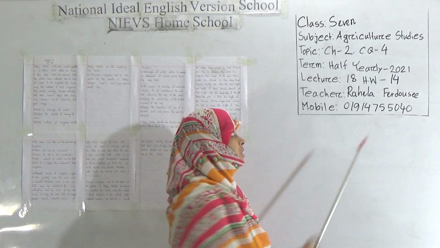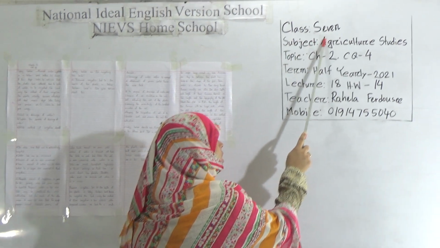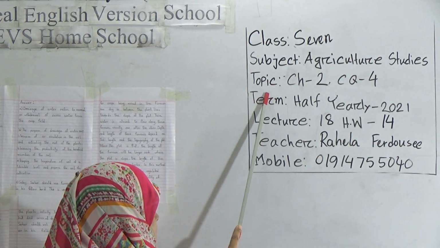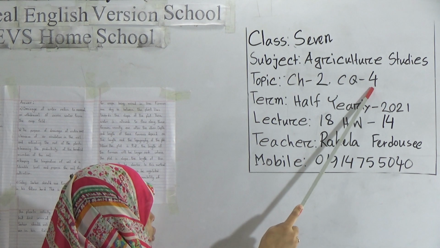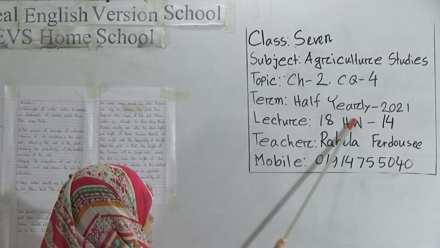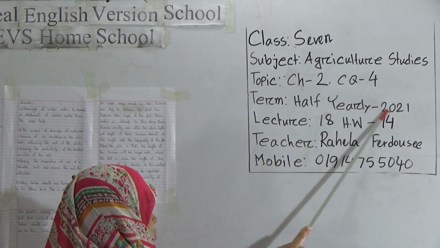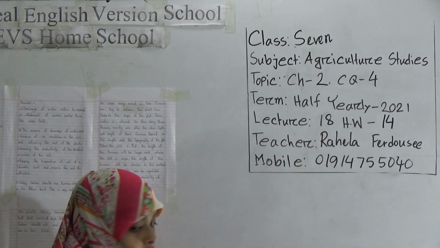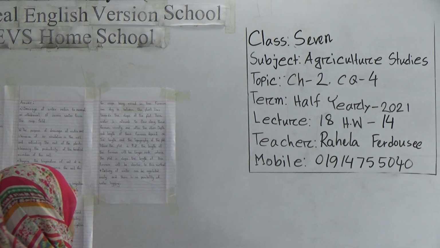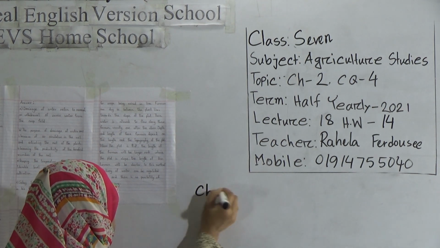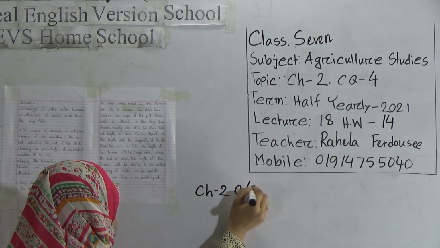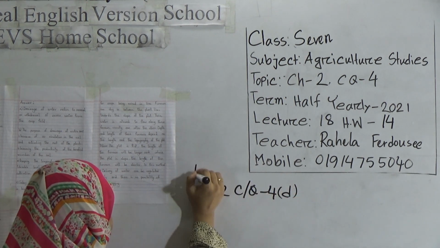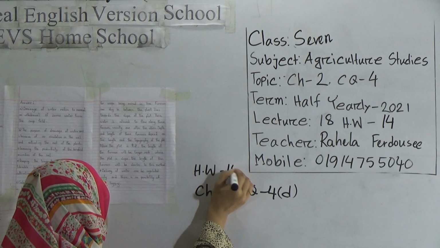Today I am going to have a class with the students of class 7. Our today's subject is Agriculture Studies. Our today's topic is Chapter 2, CQ4. This is half yearly. Your term is half yearly 2021. And our today's lecture number 18, SW number 14. Your today's SW is Chapter 2, CQ4. You will do number D, and this is SW number 14.